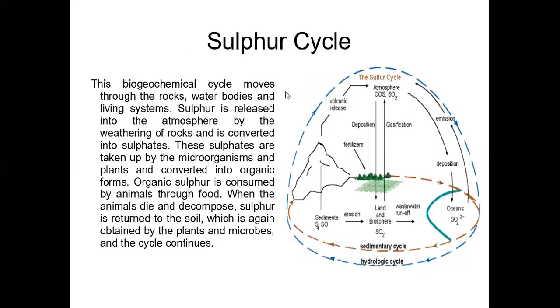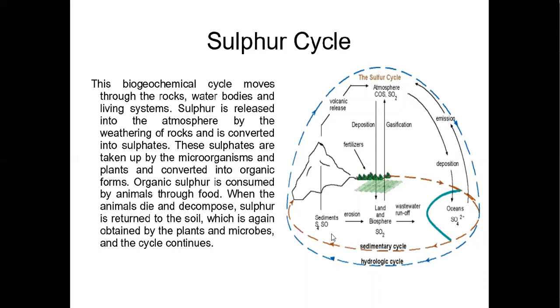Another important chemical cycle is the sulfur cycle. This biogeochemical cycle moves through the rocks, water bodies, and living systems. Sulfur is released into the atmosphere by the weathering of rocks and is converted into sulfates. These sulfates are taken up by the microorganisms and plants and converted into organic forms. Organic sulfur is consumed by animals through food. When the animals die and decompose, sulfur is returned to the soil, which is again obtained by the plants and microbes, and the cycle continues.